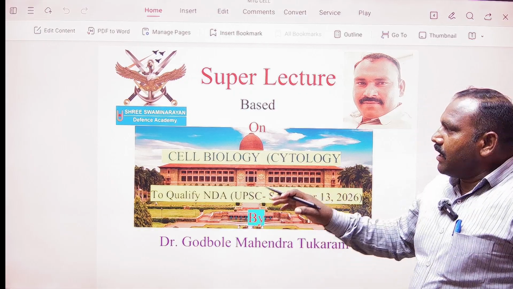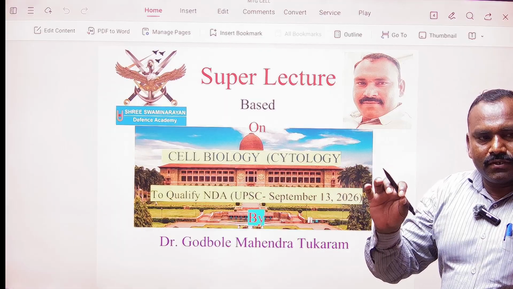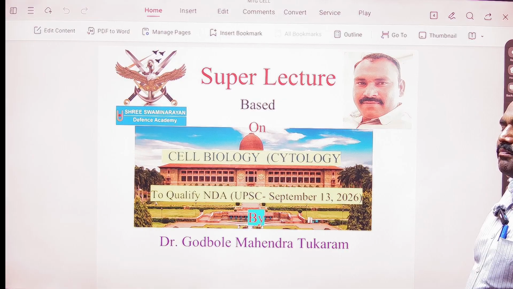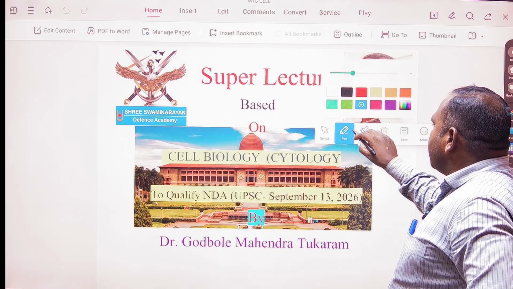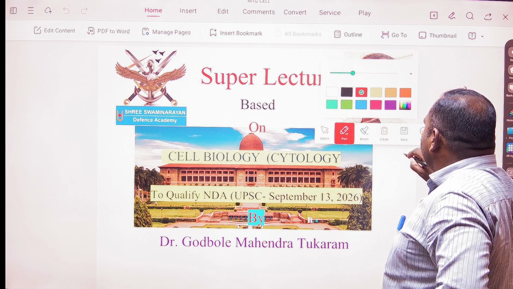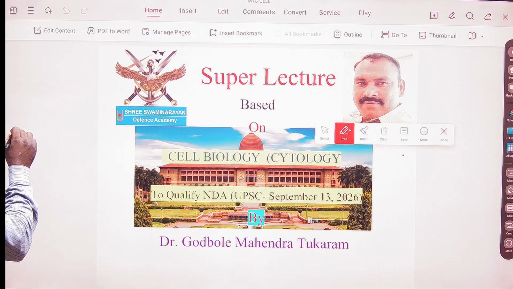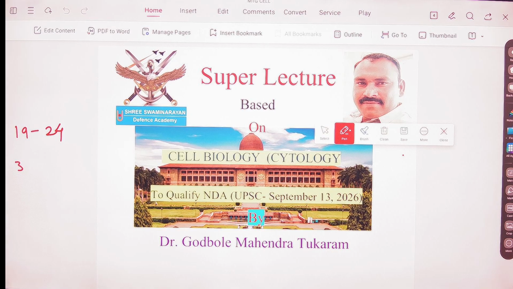In cell biology we will discuss the different cell organelles. Information on the individual cell organelles is very important. If you see the previous year question papers for the National Defence Academy examination, that is the NDA exam, you will observe that different kinds of questions were asked from this section. Looking at the data from 2019 to 2024, there were on average about 3 questions every year from this area of biology.